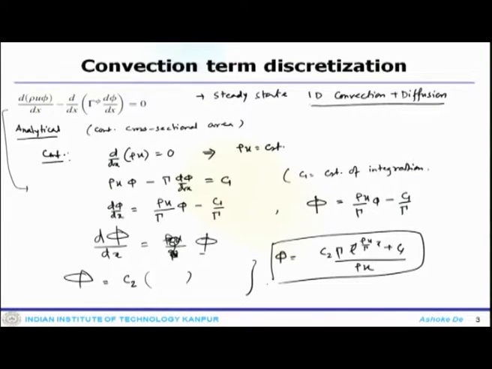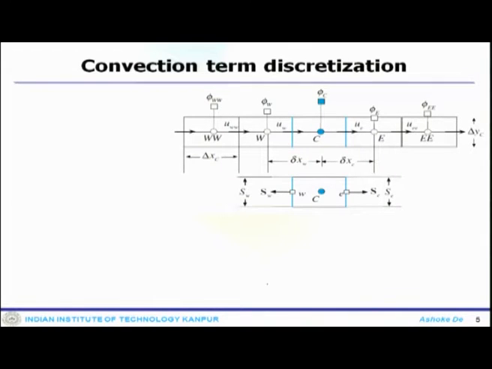Now, once you get the analytical solution, you can show in a figure how the solution would look like. This is in your 1D system, and if you look at the elements, we still follow the similar pattern, like it is again uniform.